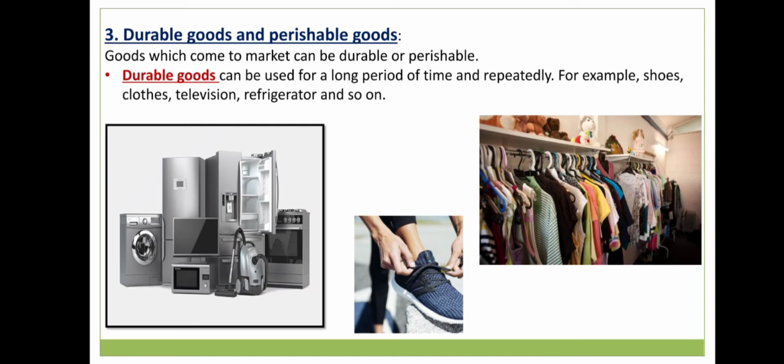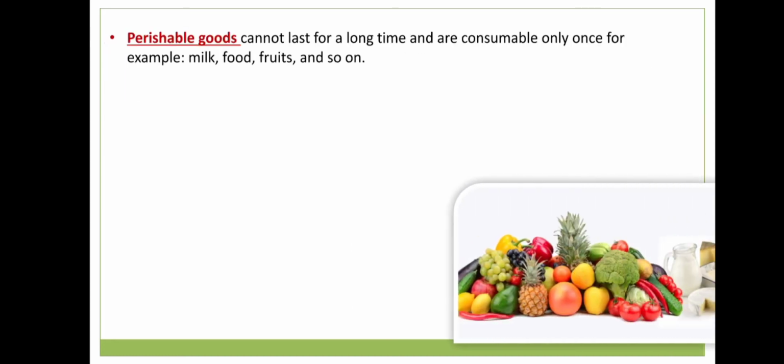which we can use repeatedly, right? We don't have to use it once and just throw it away. We can use it many times, for years also. For example, if we purchase a TV, we are not going to throw it away after seeing it once, and we can use it repeatedly for years and years. So durable goods are those goods which we can use for a long period of time and repeatedly. Now let's see what are perishable goods.